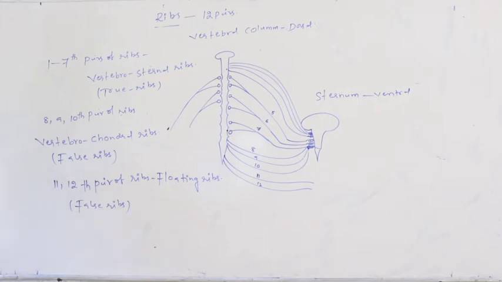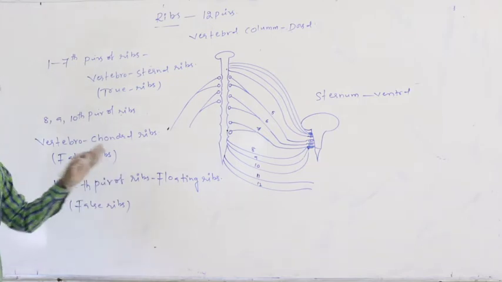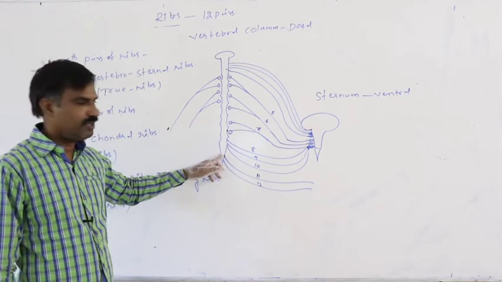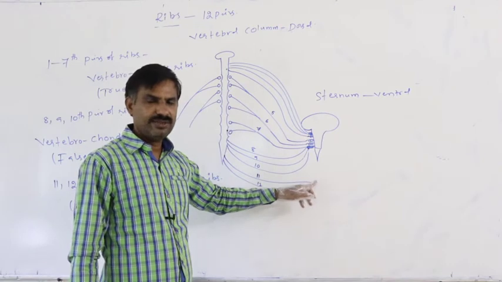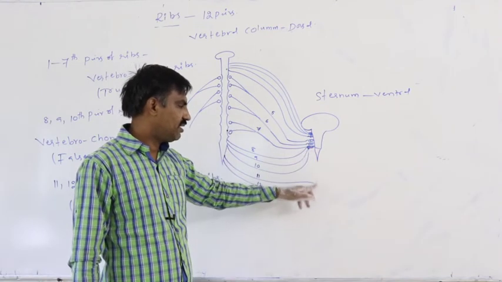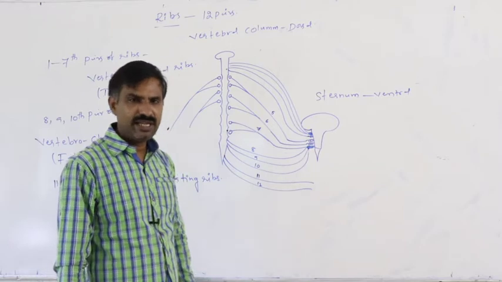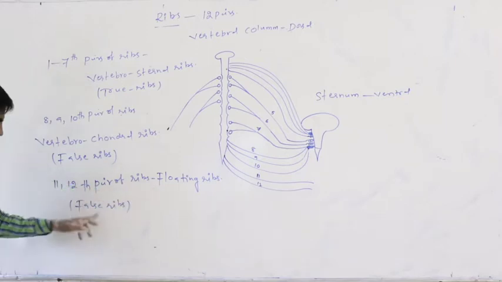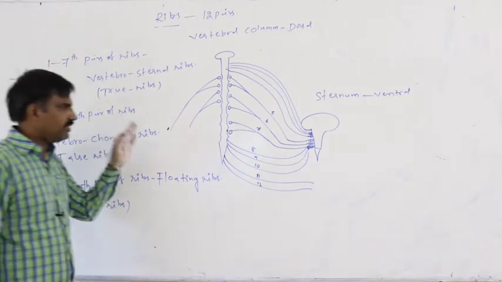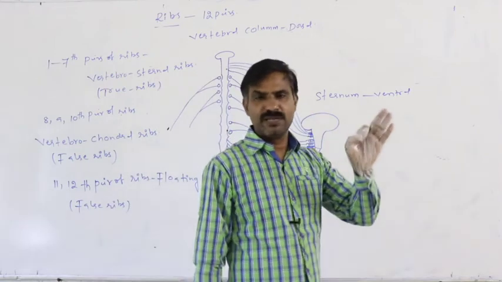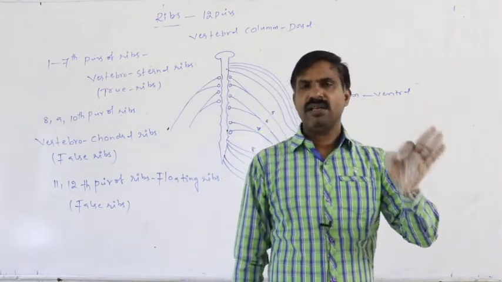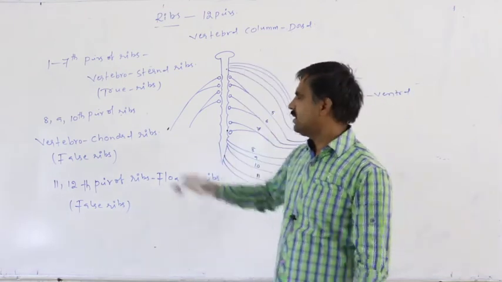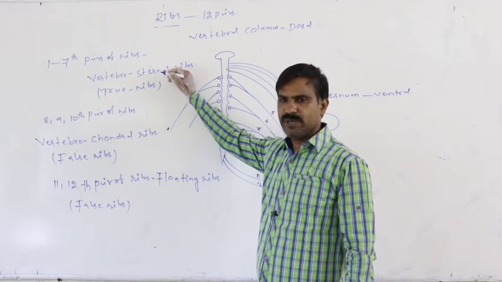Similarly, the 11th and 12th pairs of ribs are floating ribs. These ribs attach dorsally to the vertebral column directly. Ventrally they are free. They neither attach to the cartilage nor directly to the sternum. So they are free, and only for that reason are they said to be floating ribs. These are also false ribs. In that way, the first 7 pairs of ribs are true ribs, and the next 5 pairs are false ribs. Out of 12 pairs, 7 pairs are the original, true ribs.